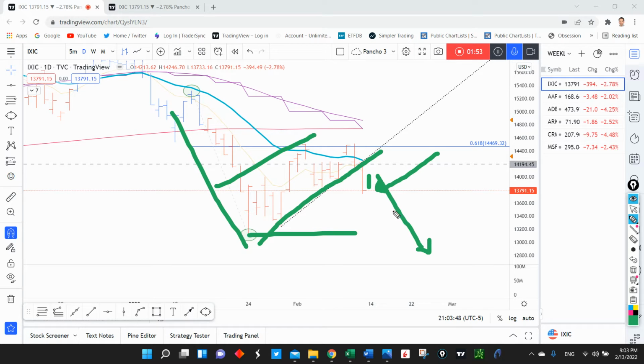Of course, we could see some change in sentiment, and perhaps we can see the Nasdaq Composite moving higher, but we have to trade the chart that is in front of us, and the chart that is in front of us is a bearish chart, so we have to trade it in a bearish way. So the expectation is that the Nasdaq Composite is going to continue to move lower, and that means that the path of least resistance for the majority of the stocks is going to be lower.